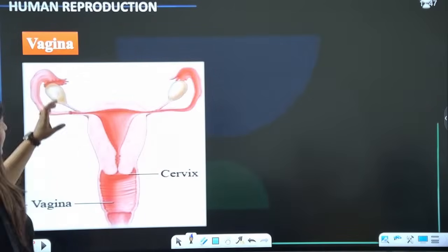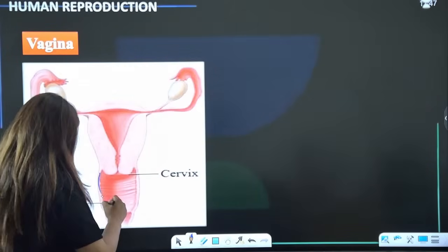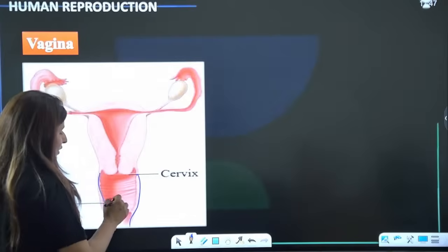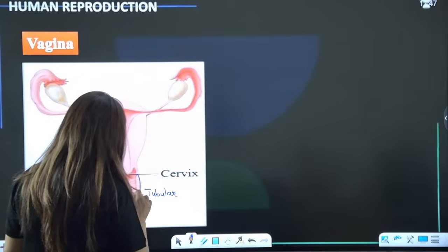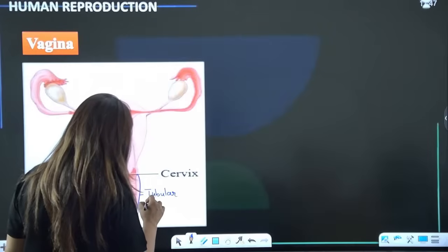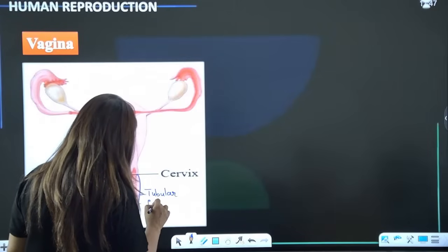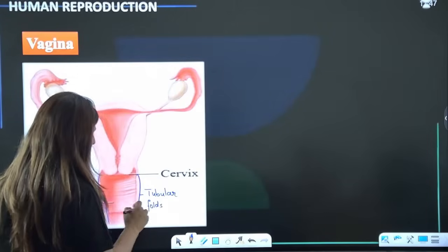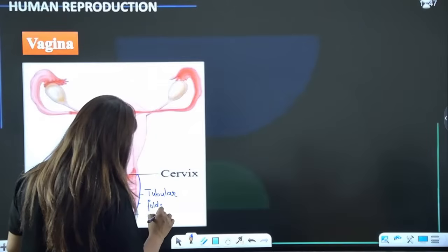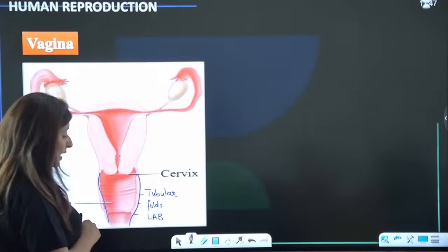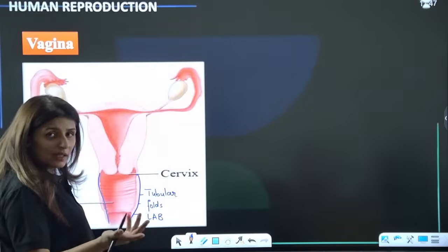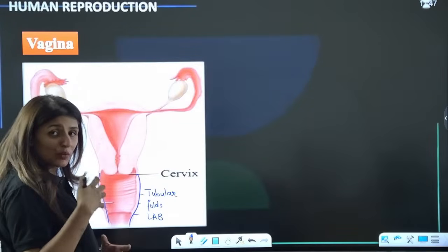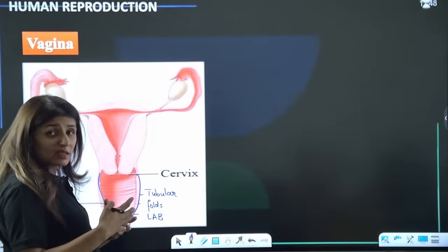Right, guys? And then we have the vagina, and this part is called the vagina, which is tubular, and it has folds to increase the surface area. Also it has lactic acid bacteria for producing lactic acid, and lactic acid is going to protect us against many infections.